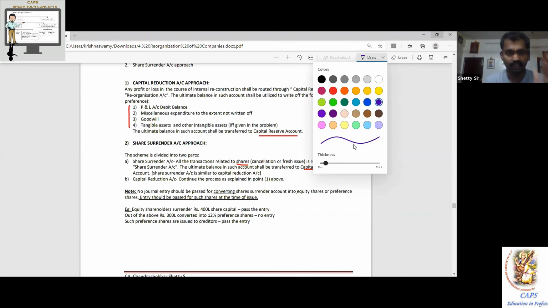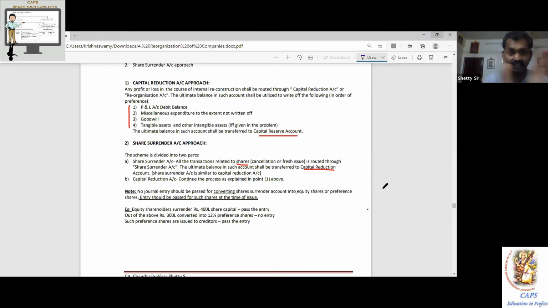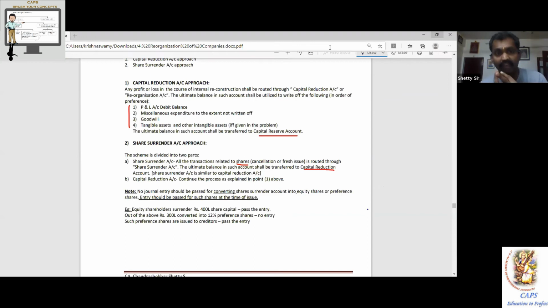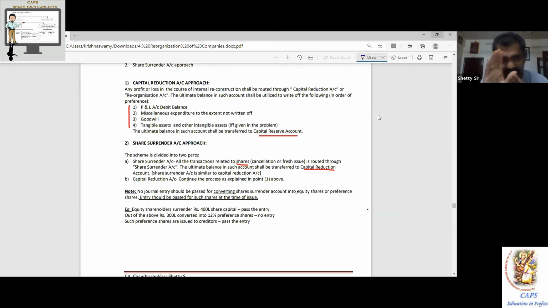Internal reconstruction and AS 14 have no connection. So internal reconstruction is an independent topic. Whenever the company wants to do restructuring of the financials, balance sheet, P&L account, if they do anything there, that is what is called internal reconstruction. In internal reconstruction, there are two theory aspects you must remember. The words "and reduced" may be suffixed after the name, "Limited (and reduced)", if and only if the court orders.